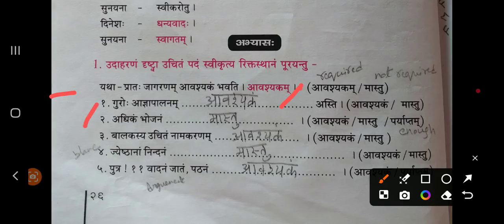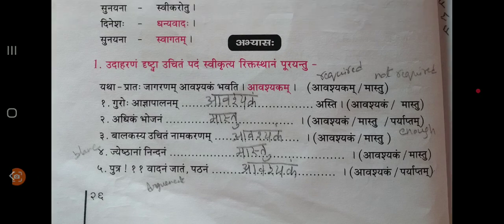And the third one, adhikam bhojanam dash. So overeating of food, is it required or not required? It's not required, right? If you eat a lot of food, then you will get indigestion. So overeating of food is not required, and the answer is mastu.